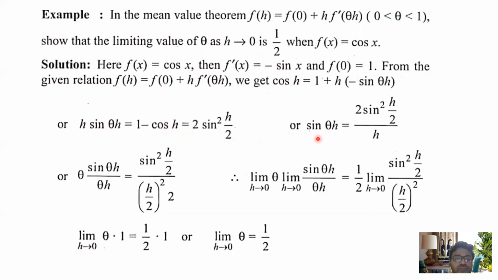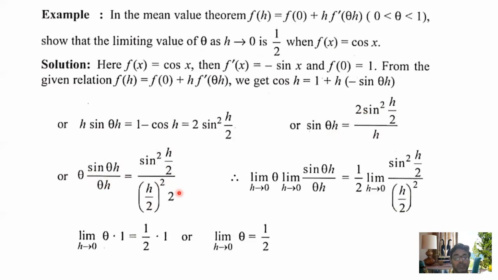So you may write sin theta h into theta equals sin square h by 2 over 2, that is h by 2 whole square adjusted with 2.